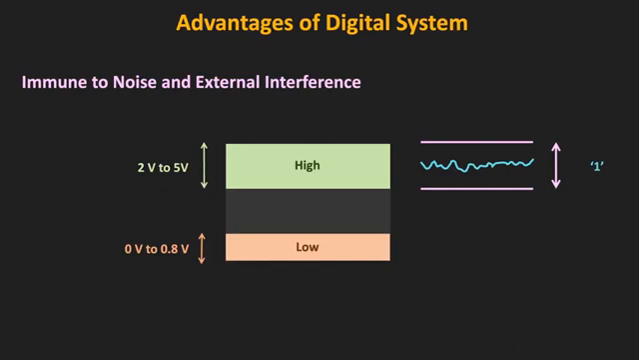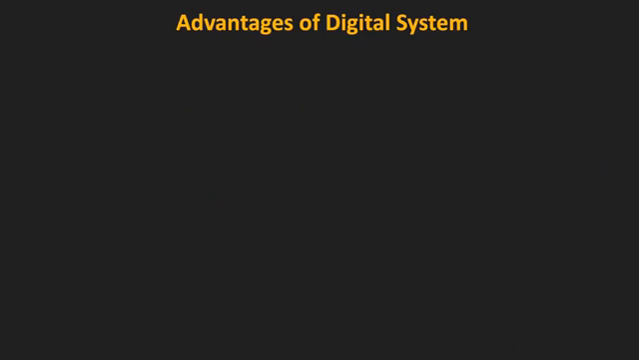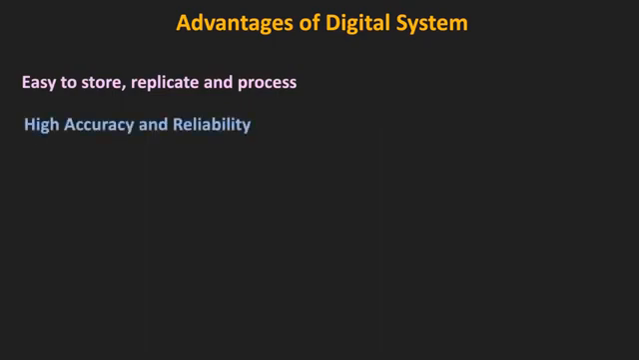The other advantage of the digital system is that digital data is easy to store, replicate and process. The same is not true of the analog system. Moreover, digital systems are more accurate and reliable than analog systems. And with the advancement in fabrication technology over the years, digital circuits are very easy to fabricate, and it is also possible to fabricate them in larger density.